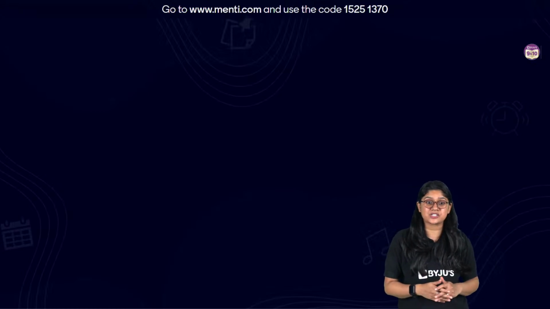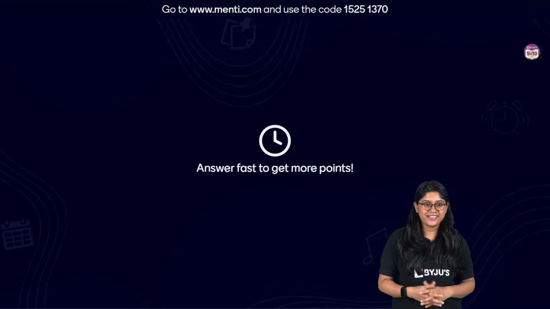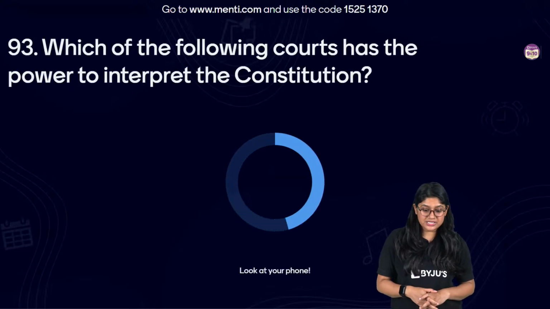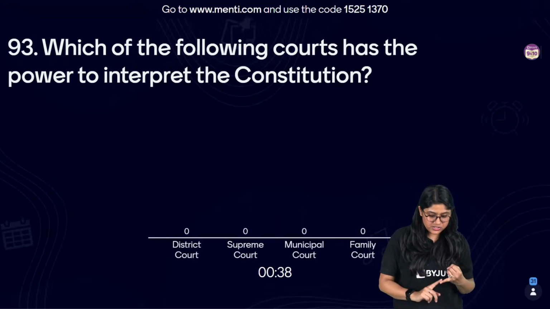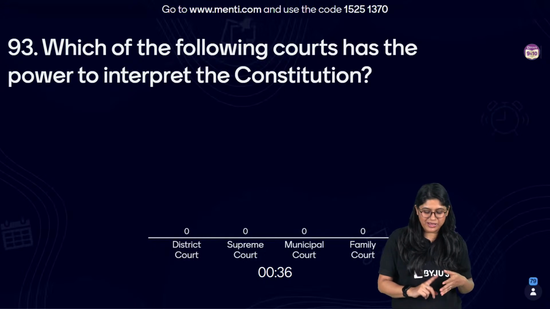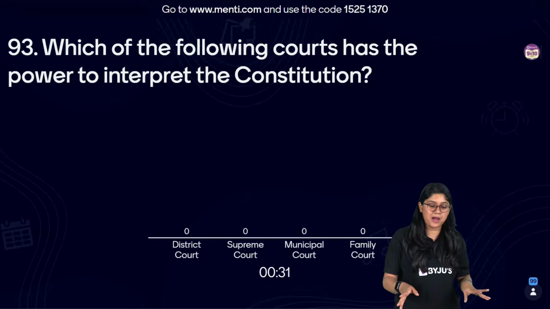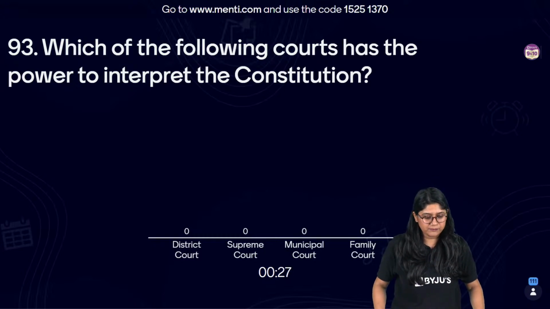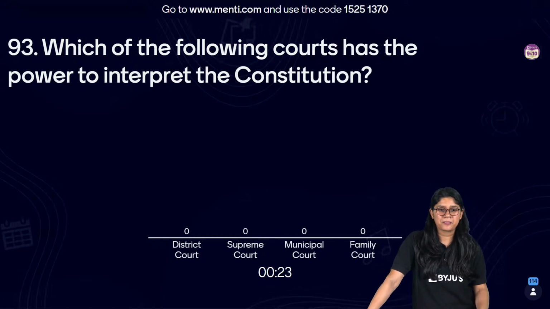Let's take a look at the next question. Here we have question number 93. Which of the following courts has the power to interpret the constitution? District Court, Supreme Court, Municipal Court, or Family Court? It's very easy. Which court has the highest power that can actually interpret the constitution of a country? Easy. It's very easy.